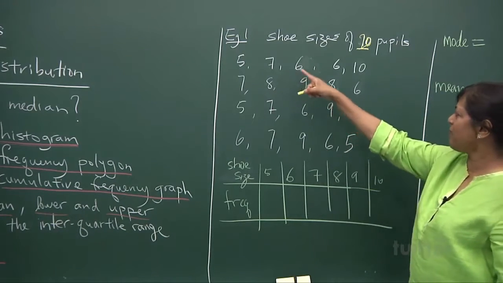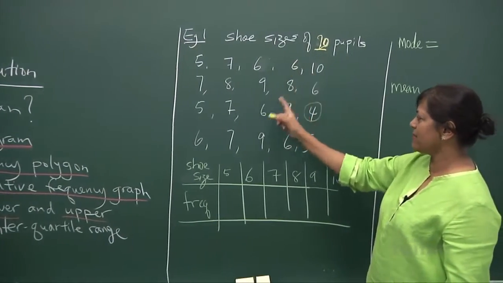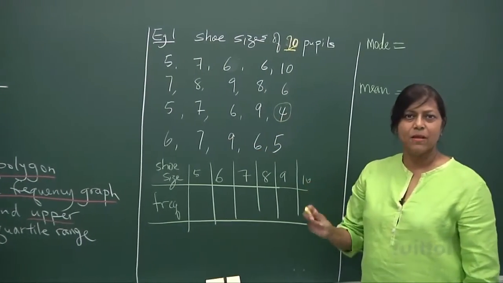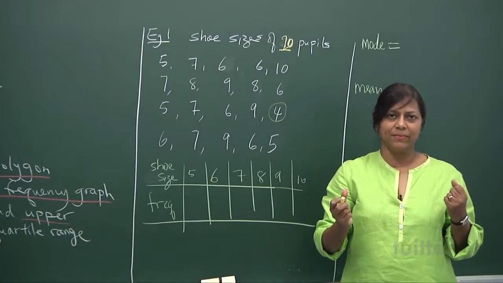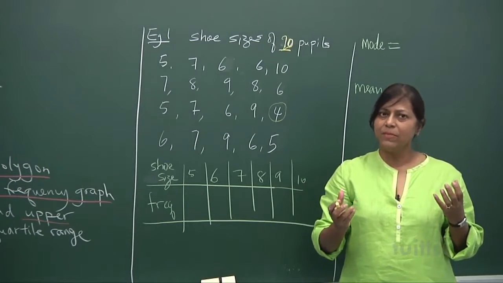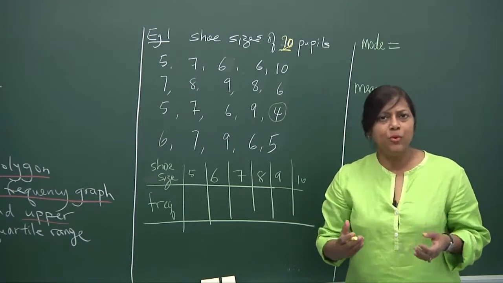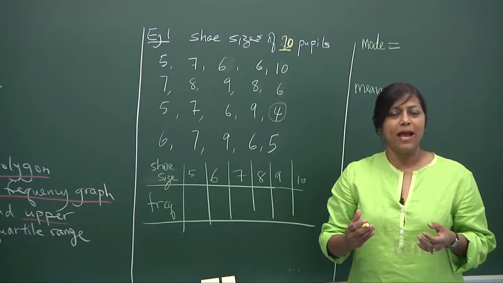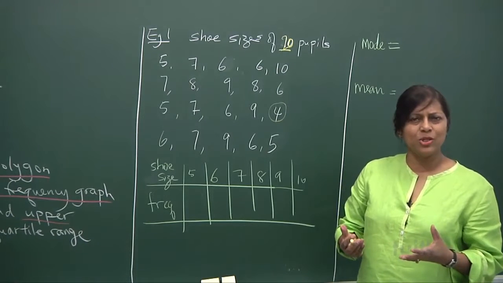The lowest is size 4, then we have size 5, size 6 and various sizes. So we're going to group this data. We want to find the mean, the mode, the median, and see how you would decide as a shoe entrepreneur. You sell shoes, what size will you choose?